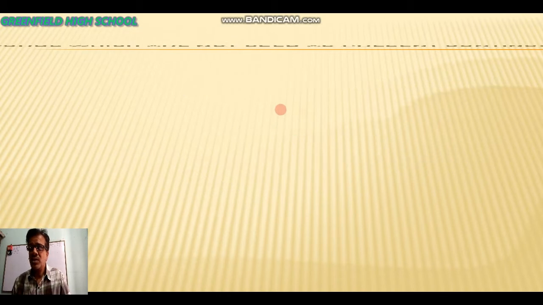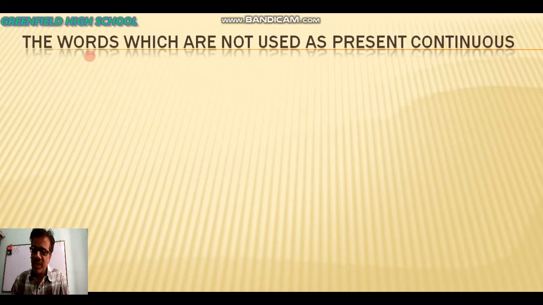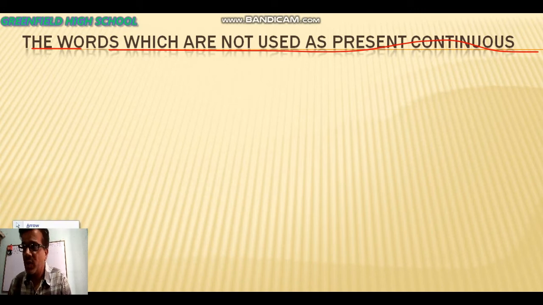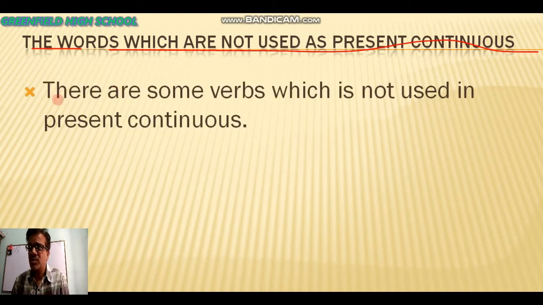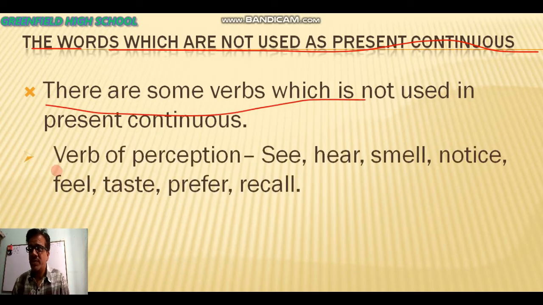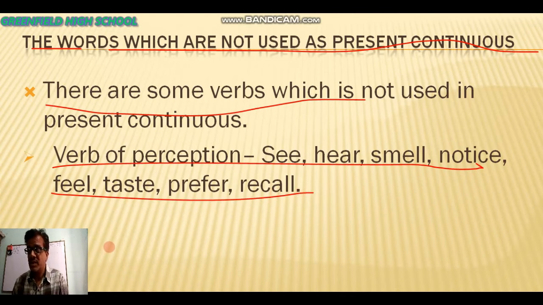Okay. After knowing where the present continuous is used, we have to also know the words which are not used in present continuous tense. What are those words? You have to know that. There are some words which are not used in present continuous. Like this, you are looking at verbs of perception. That is see, hear, smell, notice, feel, taste, prefer, recall. These words cannot be used in present continuous tense.